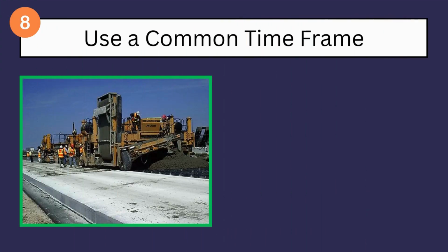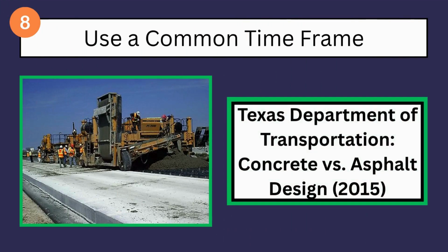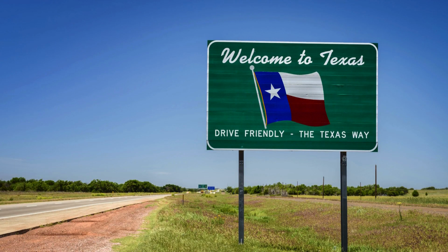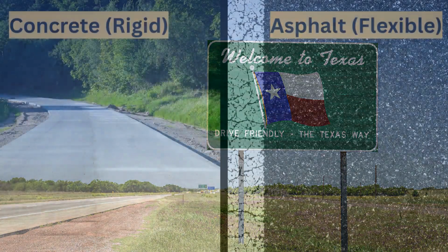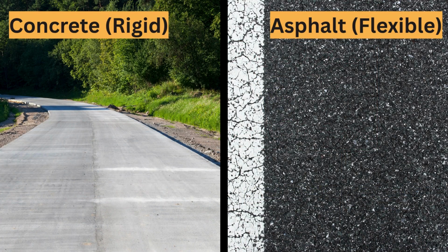Positive example: Texas Department of Transportation, concrete versus asphalt design, 2015. Let's say you're building a new road in Texas. You have two options. 1. Rigid concrete, which normally costs more to build, or 2. Flexible asphalt, which is cheaper upfront but wears out faster.